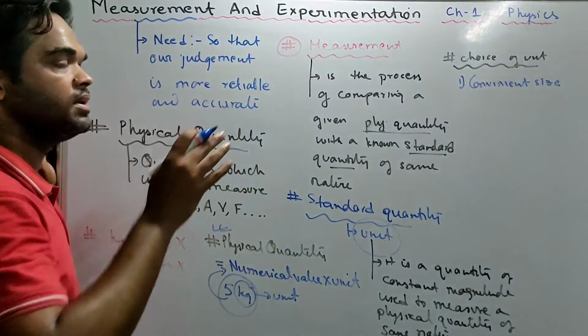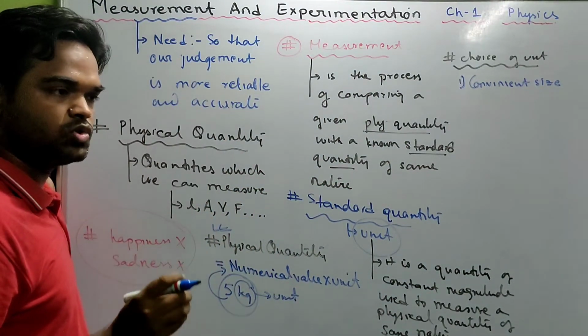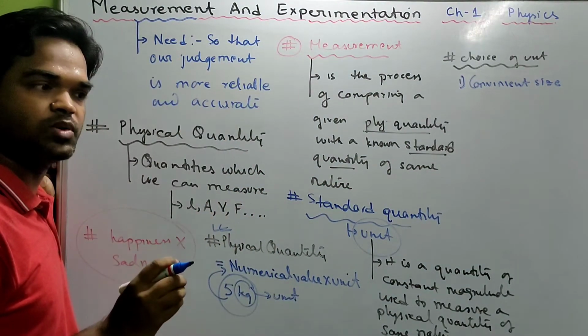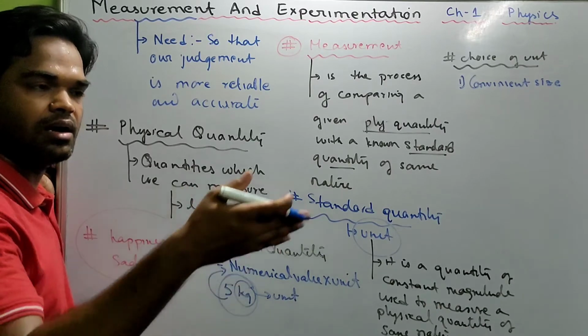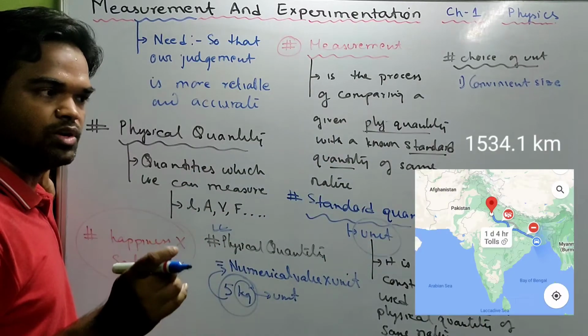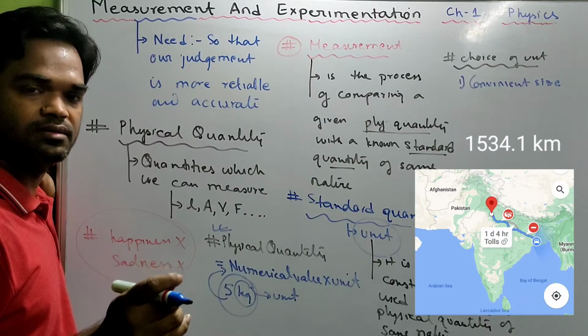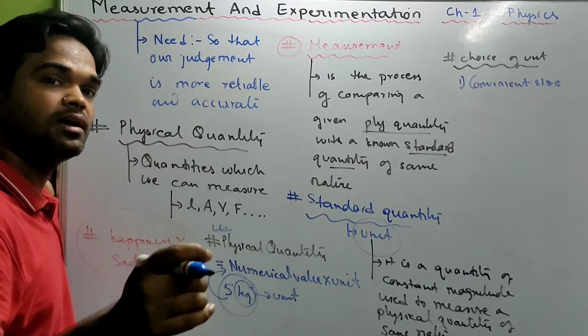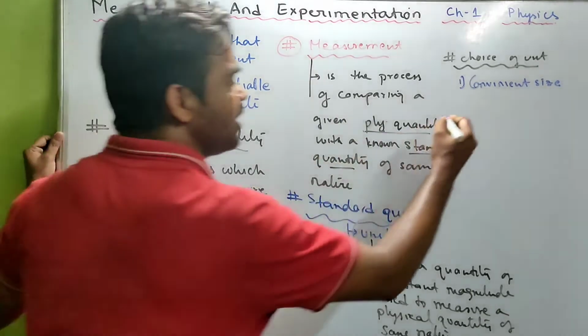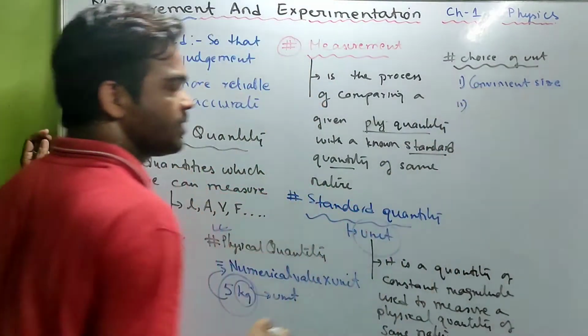What do I mean by this? Suppose you want to measure the distance between Calcutta and Delhi. We won't use centimeter. What will we use? We will use kilometers. So it should be of convenient size.